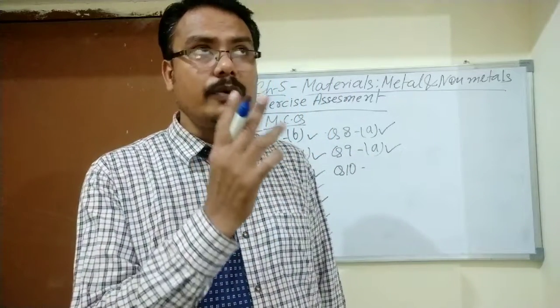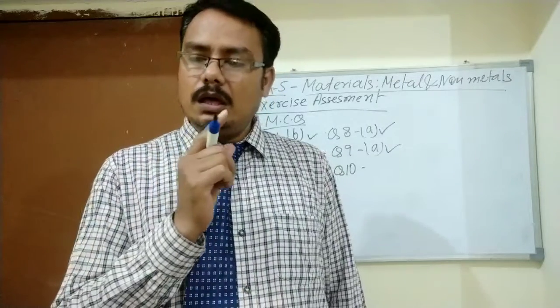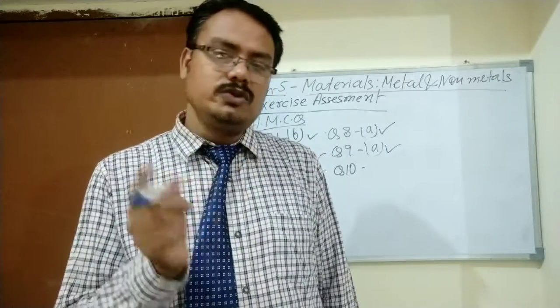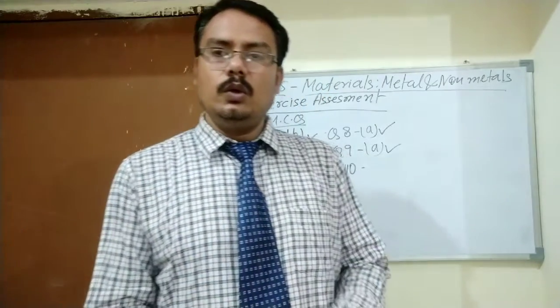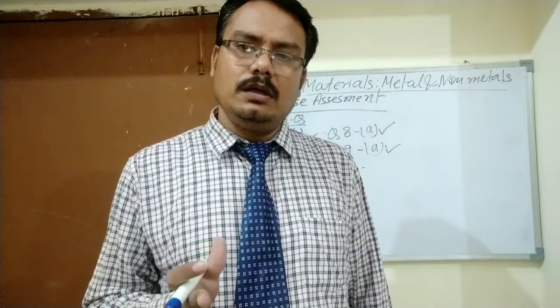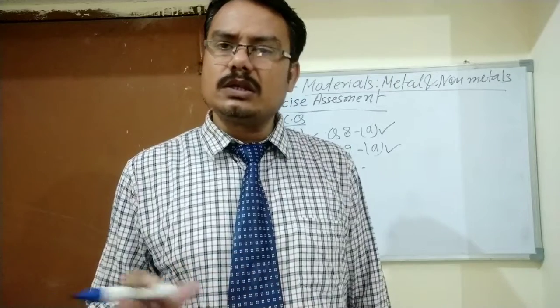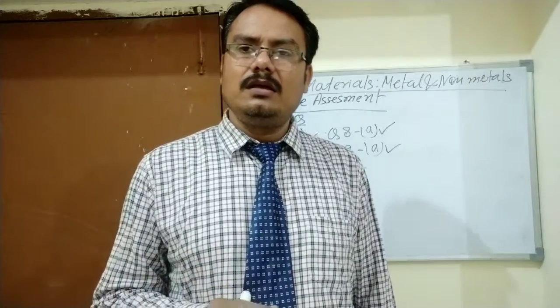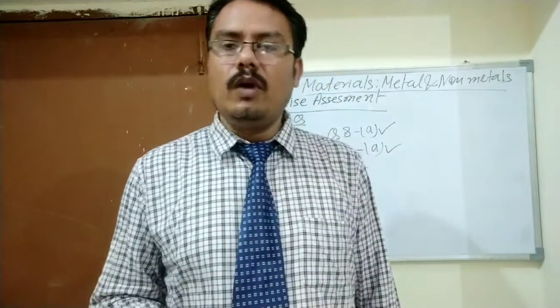Most probably copper is used in the electrical appliances as well as wire. Aluminium is also used. But here it is telling that of the 4 properties which are given, which property is not taken into account in preparing wire.